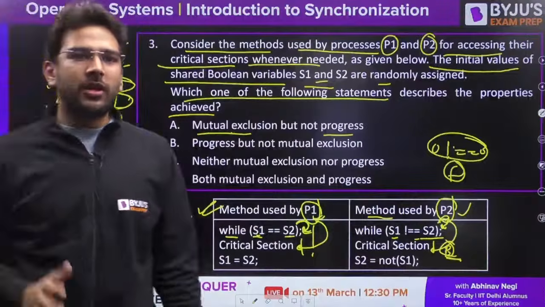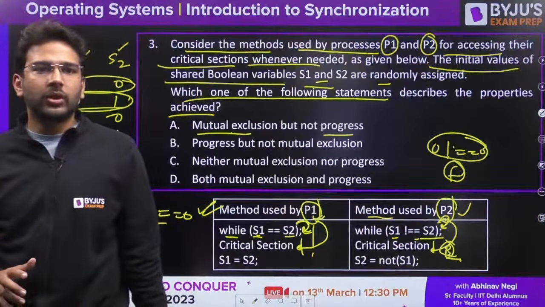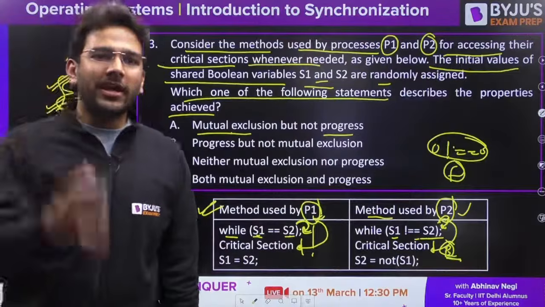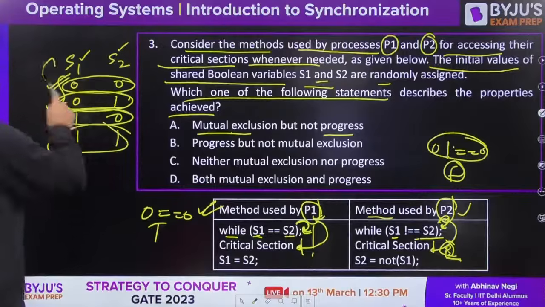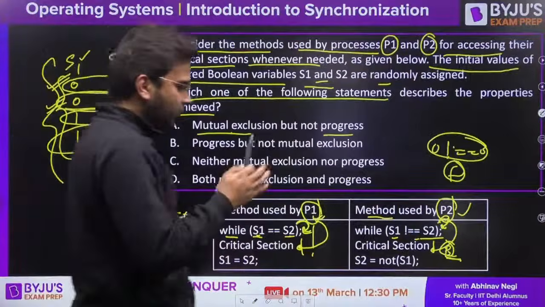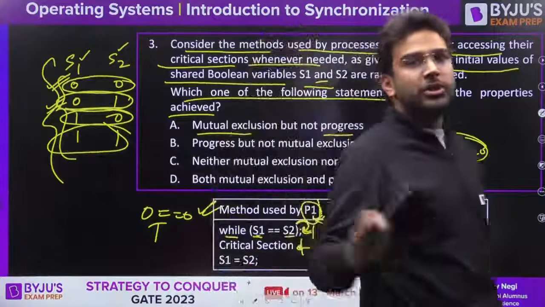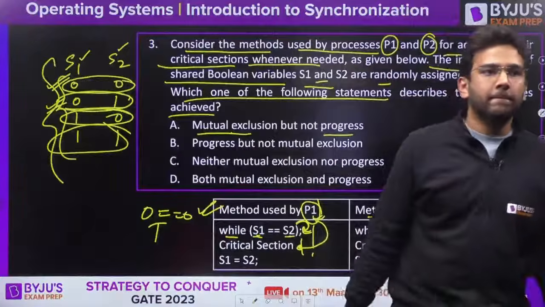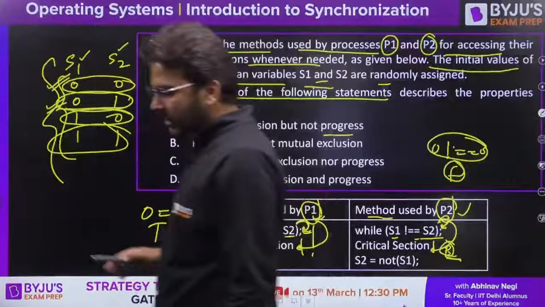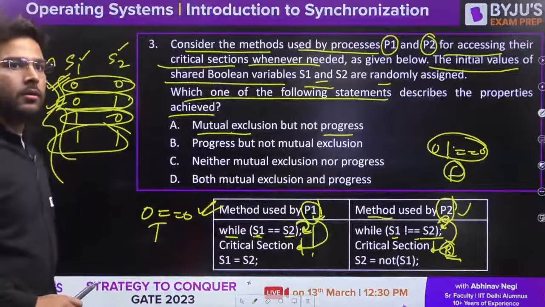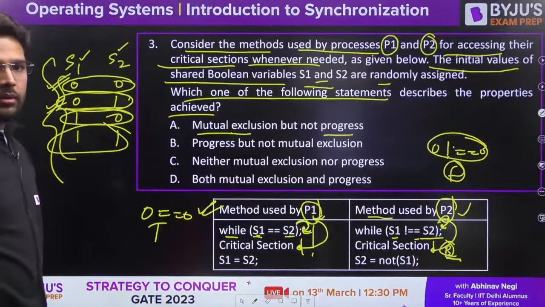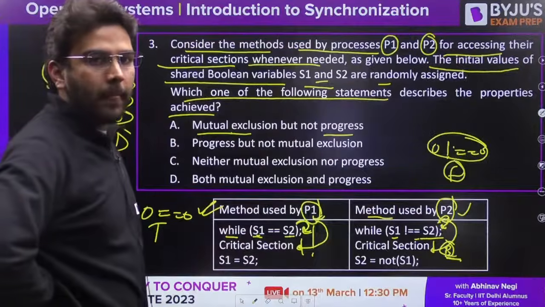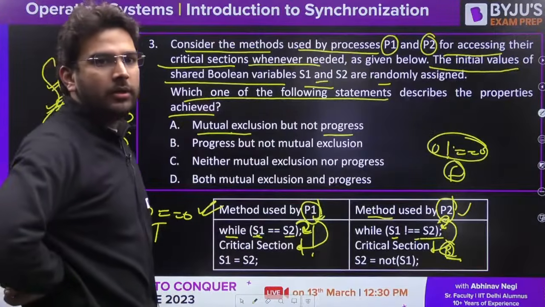Sailesh, is it clear to you or not? Okay, you can take any case. You can take 1, 0. You can take 1, 1. Any of these 4 cases you can take. You will find that mutual exclusion is satisfied here. If you have any doubt, guys, please ask. Clear? All clear, everyone?